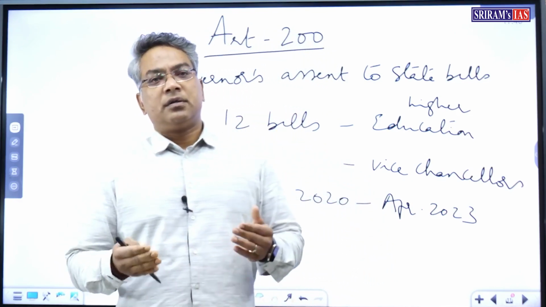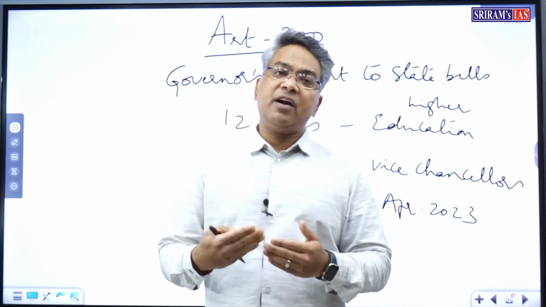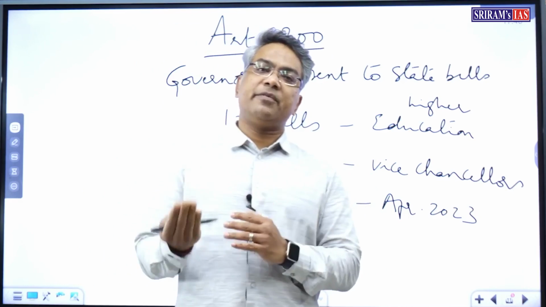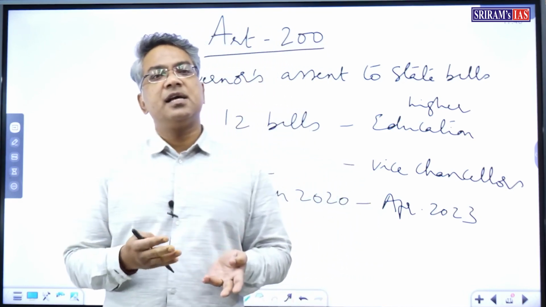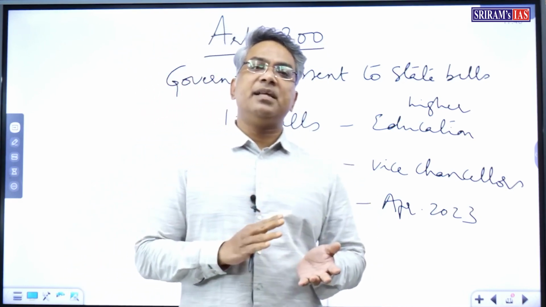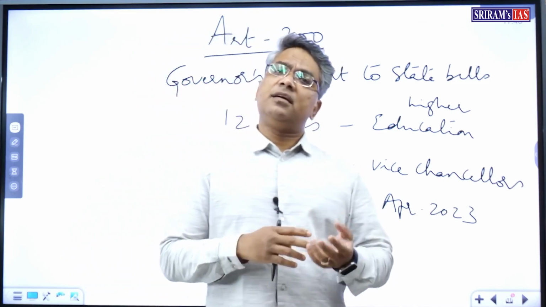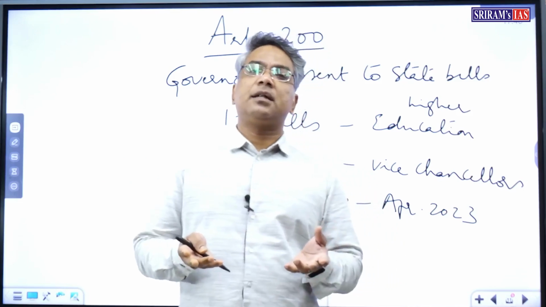Now the Governor has referred all the 10 bills to the President. The President subsequently gave his assent to 2 bills and rejected 7 bills, and did not consider the remaining bill.